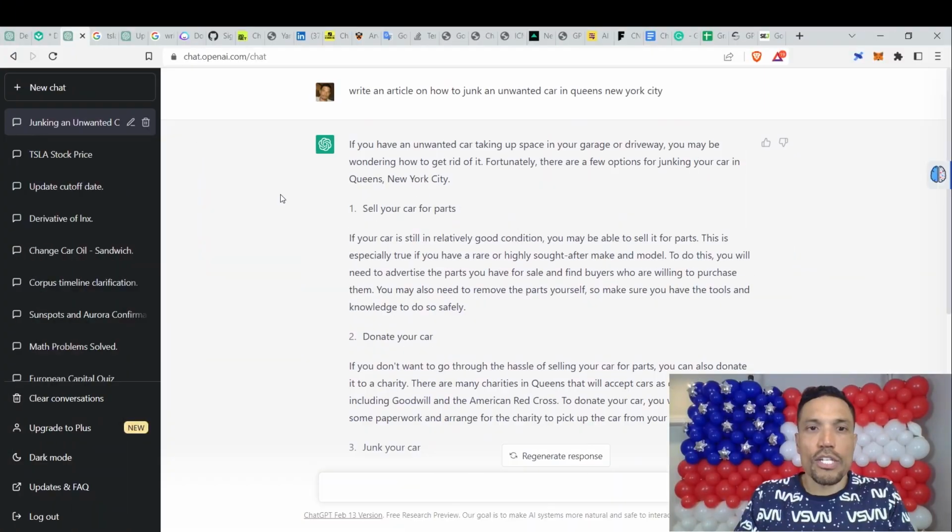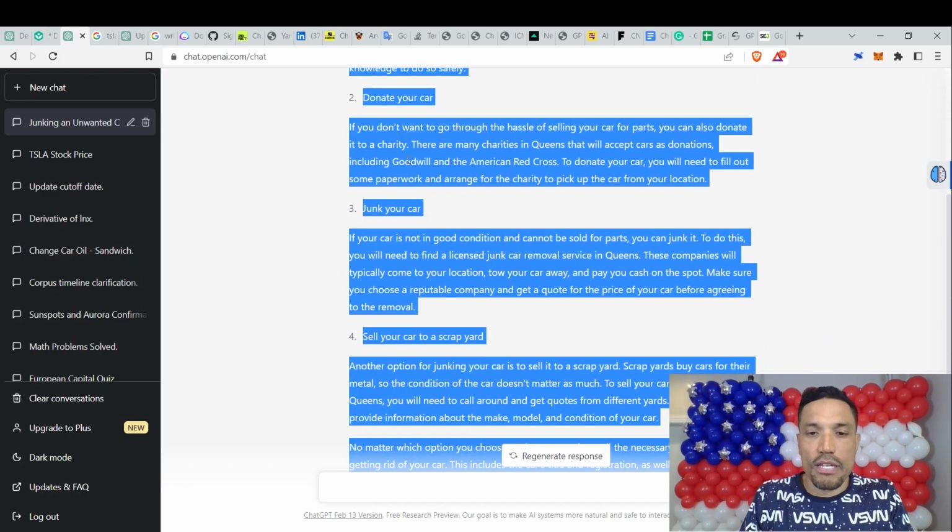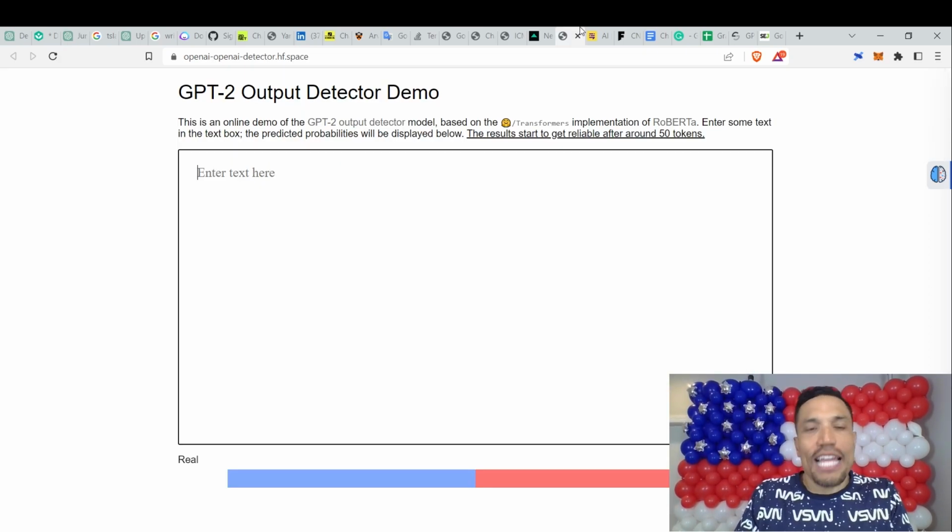Why? Because there are AI detectors out there. So even if you are a student and you're using this stuff to, quote, cheat or to have it write your paper, your professor can take that content and throw it into one of these tools and determine whether it is indeed AI-generated content and knock you for it. Take our AI-generated content from ChatGPT, copy this stuff. Here's an AI-generated content detector called GPT Output Detector Demo.